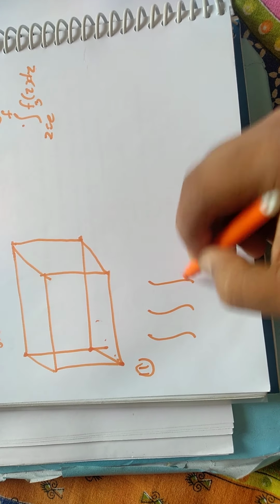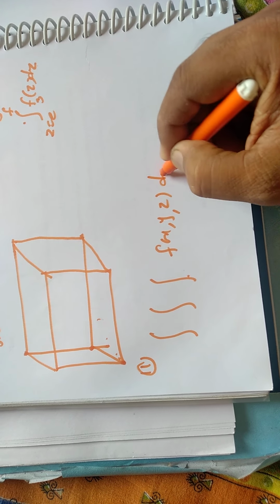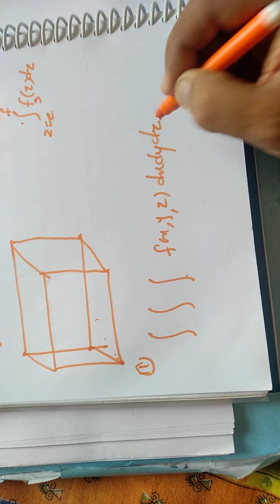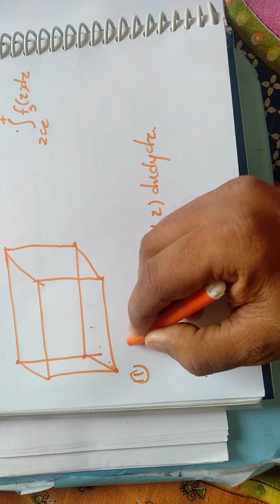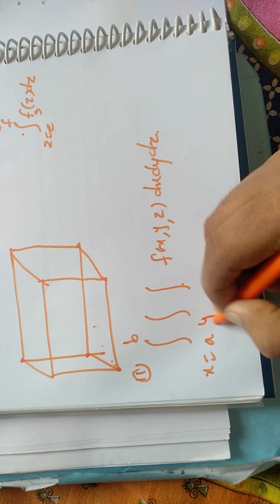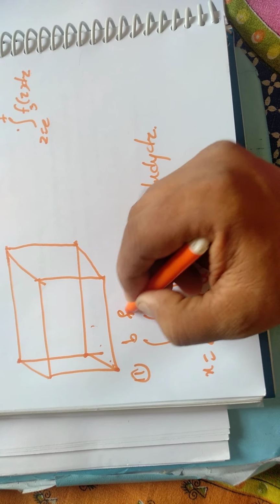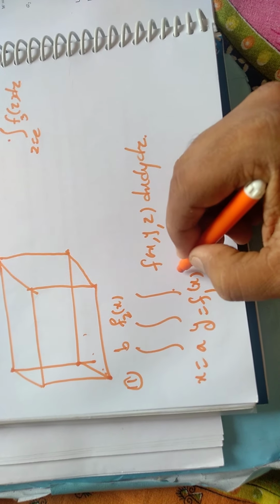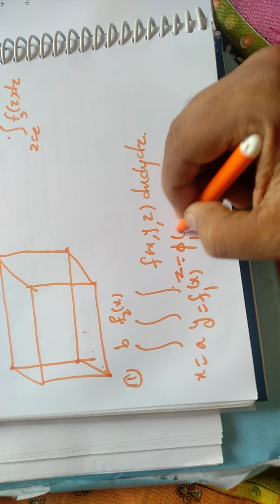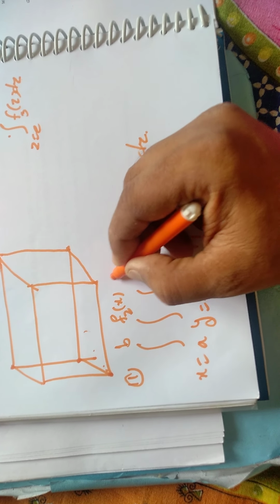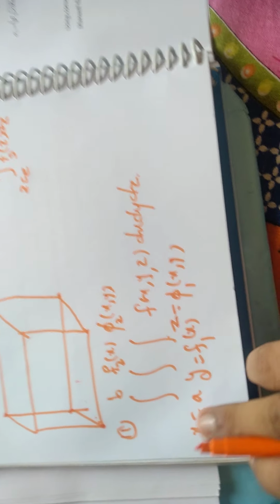Now the next type of limits in triple integrations are in function form. So what is the possibility of limits for f of x, y, z dx, dy, dz? The x limit is constant, a to b, the y limit depends on x, f1(x) to f2(x), and the z limit is from phi1(x, y) to phi2(x, y). See, this is one of the possibilities of the limits.